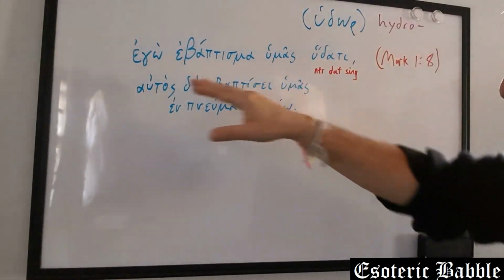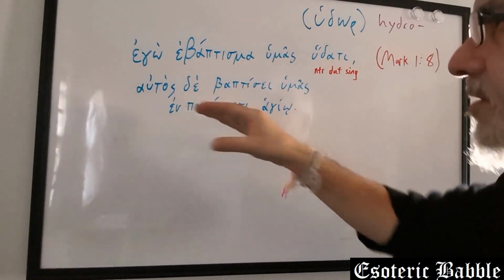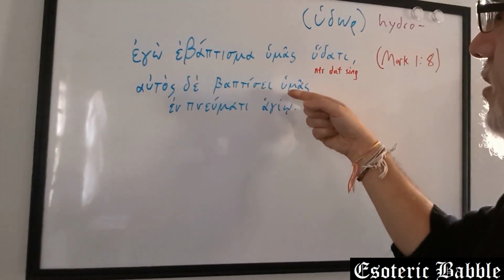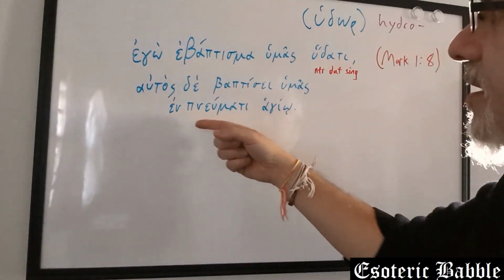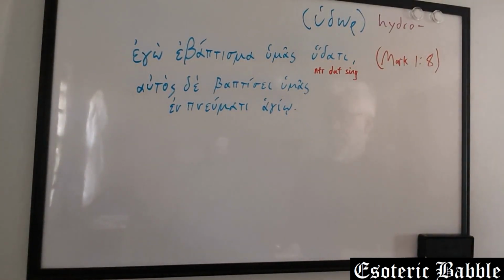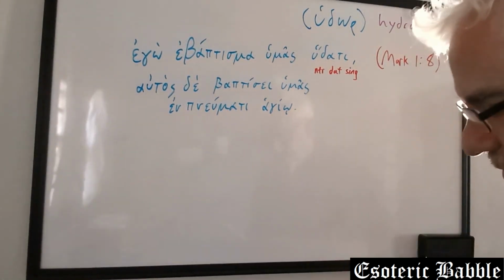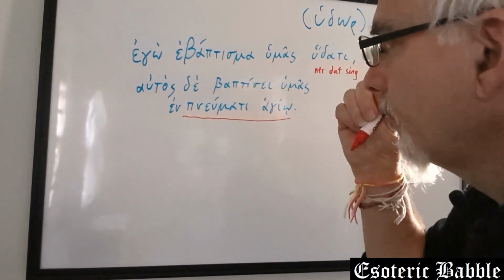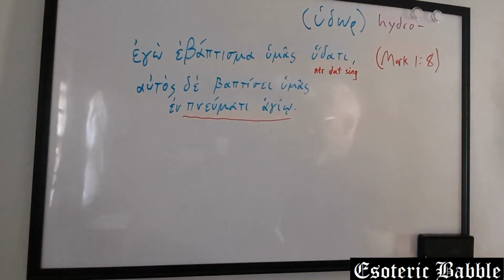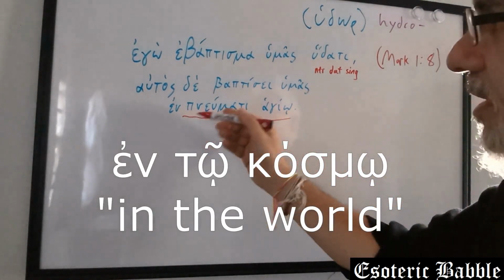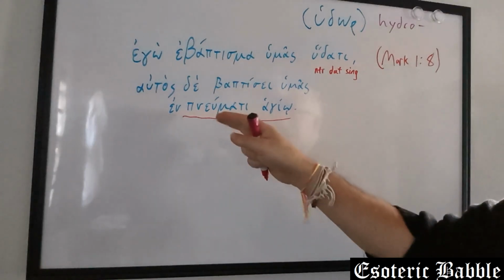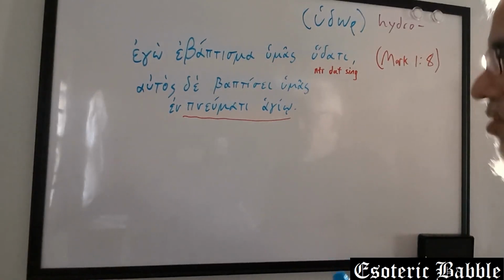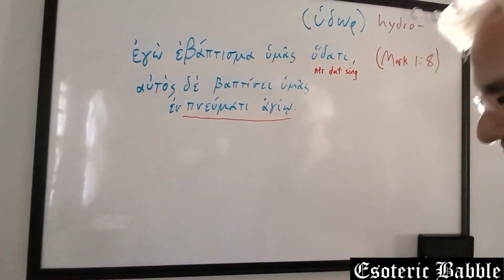You don't get this usage in classical Greek. But he will baptize you, en pneumati hagio. This whole phrase here is in the dative. We have this preposition, I think we came across it like en to kosmo. It's just in, literally, in. Now, pneuma, like we get the word pneumatic, it means a spirit.